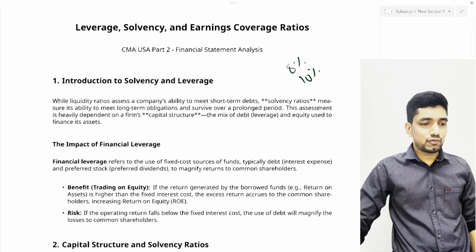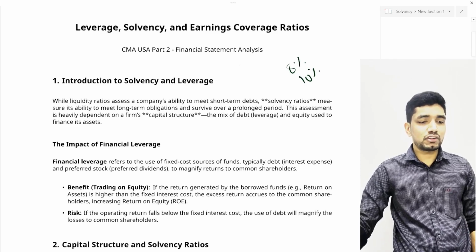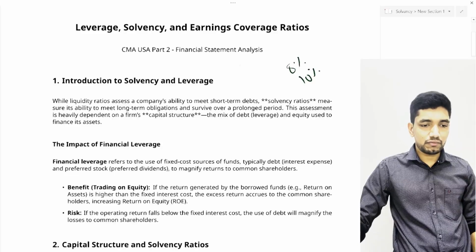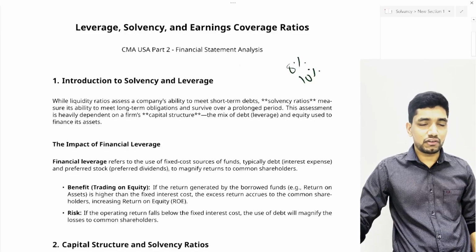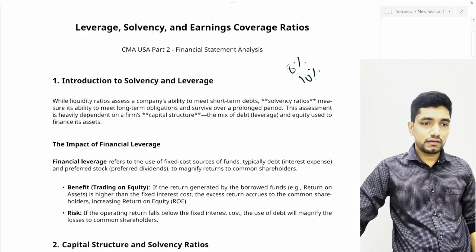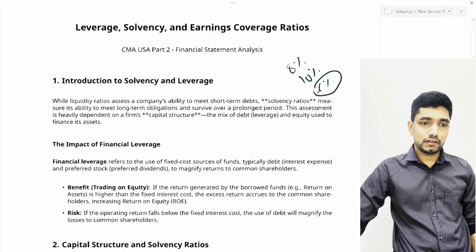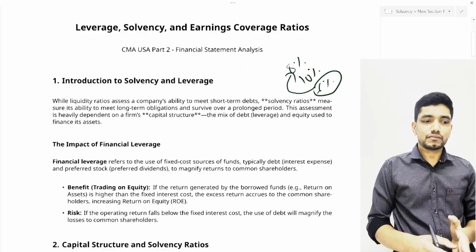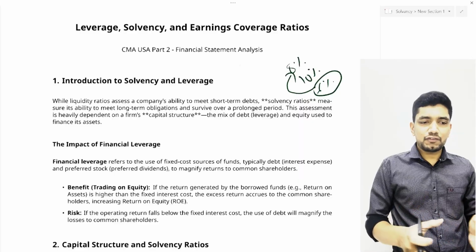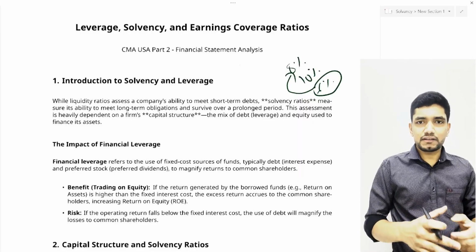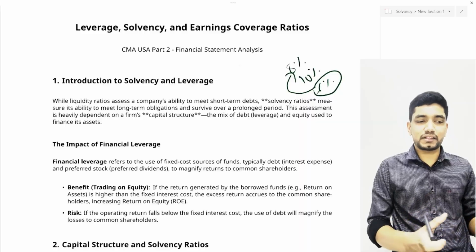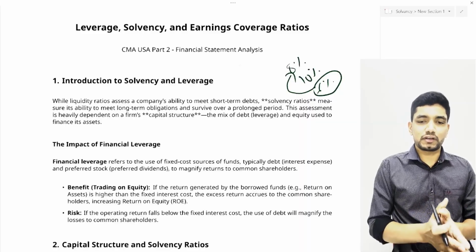Again, there is a risk as well. If the operating return falls below the fixed interest cost, the use of debt will magnify the loss to common equity shareholders. If the return is 6% and there is a fixed charge of 8% on that debt capital, that creates a loss and will impact the return of common equity shareholders.